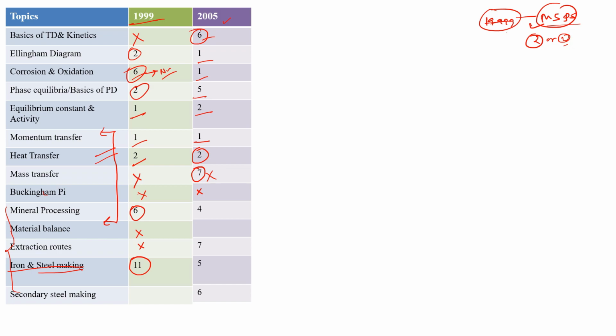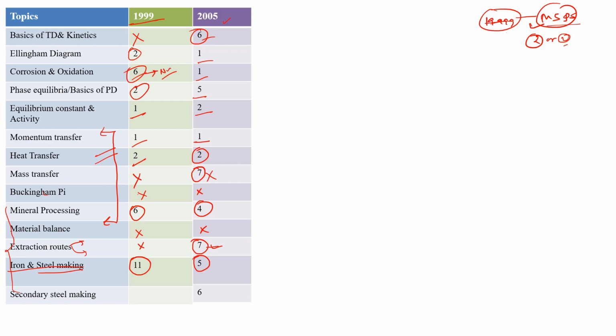Mineral processing 4 marks, material balance there was no question, and from extraction route, actually this extraction route consists of all the pyrometallurgy, hydrometallurgy and electrometallurgy routes, and also the refining processes which are involved in extraction. Okay, so that was 7 marks in the year 2005. For iron and steel making they asked a 5 marks question.